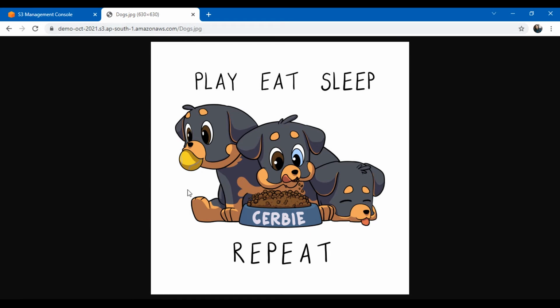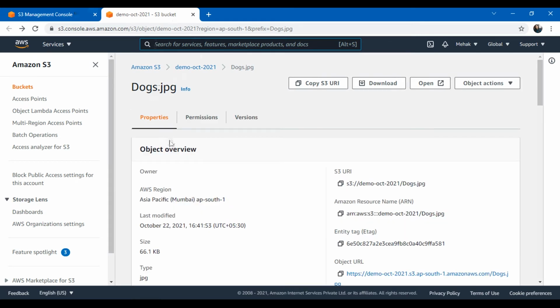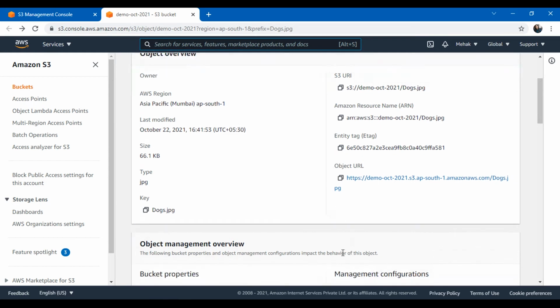Okay, so if you want to share images or any kind of files with your friends, you can go ahead and host them in S3, and this is how they will be able to access the objects. So we have seen multiple things here: how to create a bucket, how to upload an object to that bucket, how to select the storage class, what the access patterns are, how to make it public, and how to select the region, and that the bucket name should be unique. Another demo we will be seeing in a while.